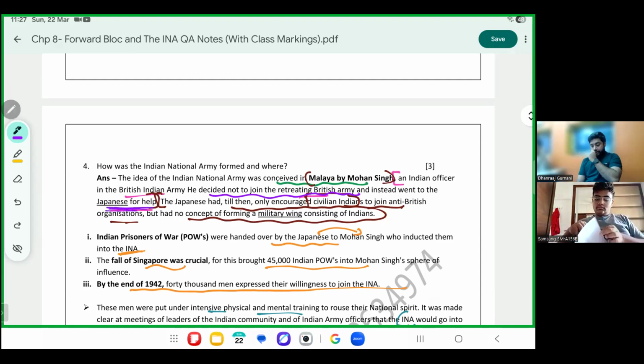Yeah, went to Japan for help. Japan could also have said no. But he said we'll take the risk. We'll go to Japan for help. Japan was going to say yes. He did not join the retreating British army.